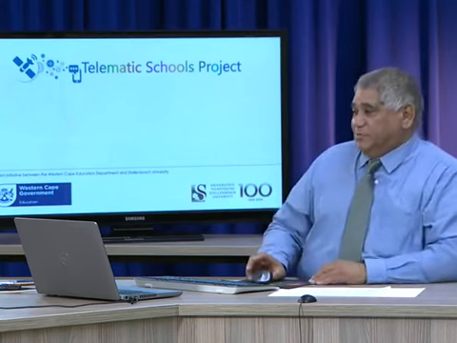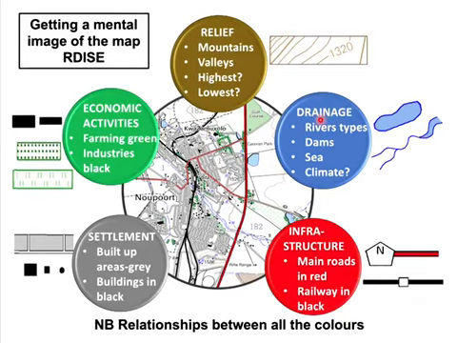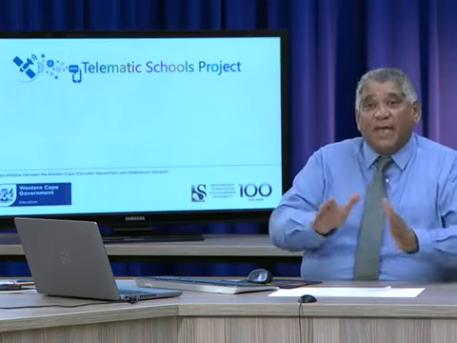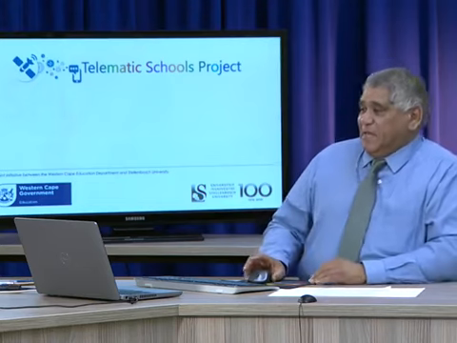Let's have a look at the next one. The next one that you have a look at is the blue. And you ask yourself, what drainage is there? Are there rivers? What types of rivers? Perennial rivers? Are there non-perennial rivers? Are there any dams? Is there a sea? What does the blue tell us of the climate of the area? In other words, if you see lots of dams, then you know that this is seasonal rain. Why? Because the farmer had to dam off the water for the drier season. So that's the blue.